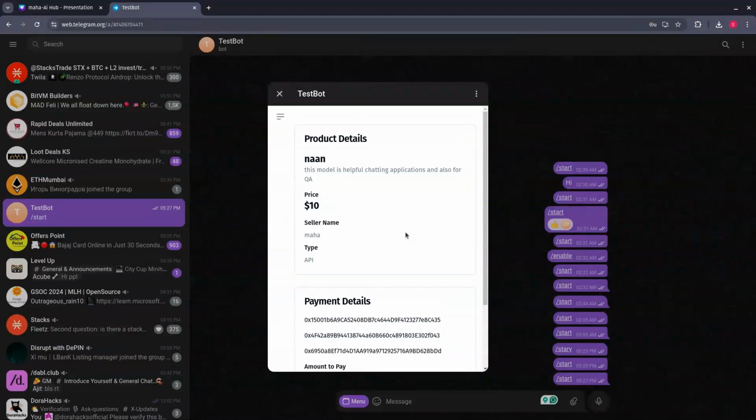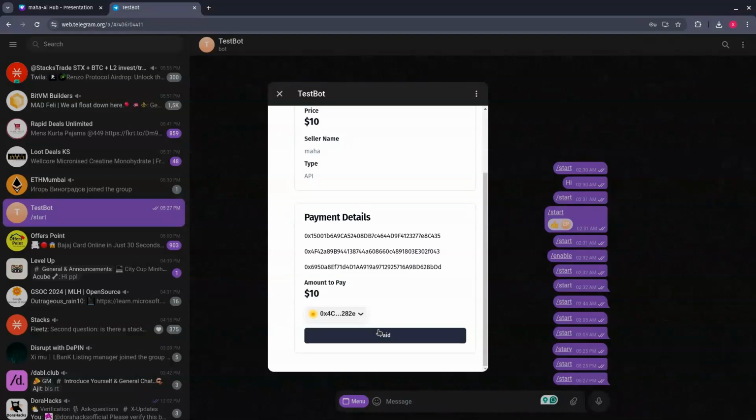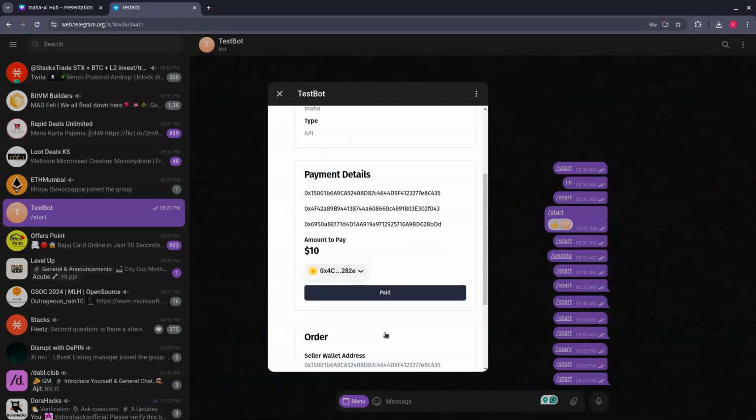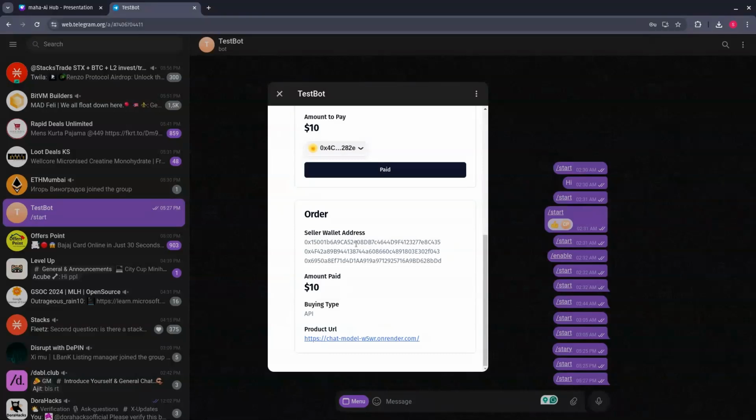So now we can just click on the paid button, and this paid button would send an email notification to the user, and the user could just confirm it, just like the Binance P2P trade, and the payment would be successful. Let's just click the paid, and you can see the application for the payment has been sent, and the user has just clicked verified. So now we can just test this API, which has been listed by the seller.